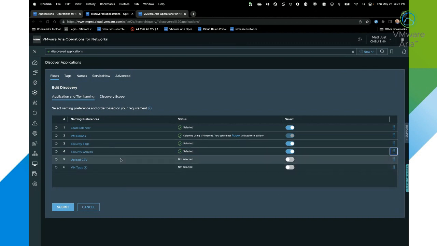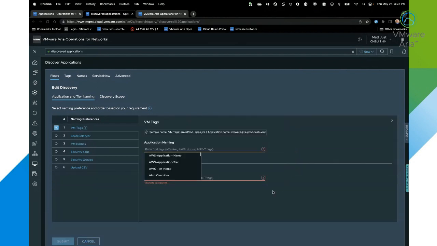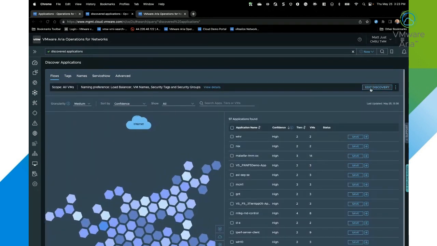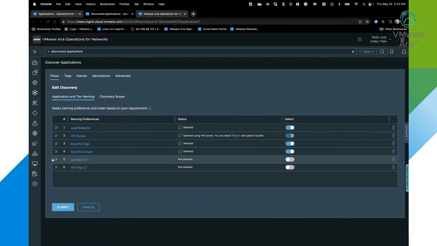So you also can utilize things like VM tags. So I can enable tags, and I can start utilizing and defining application names and tags if I choose. And I can also come in and take a look at, from a discovery perspective, I can also utilize the